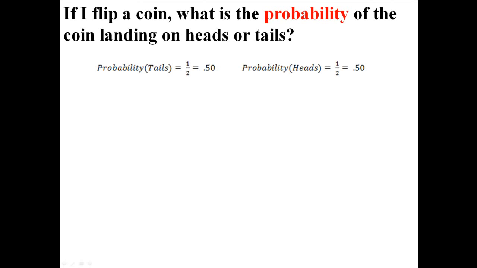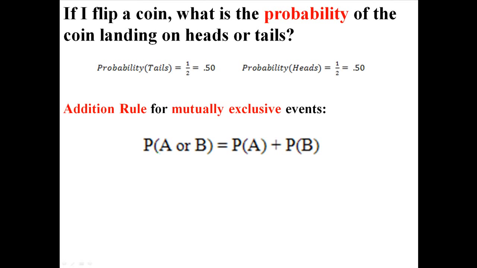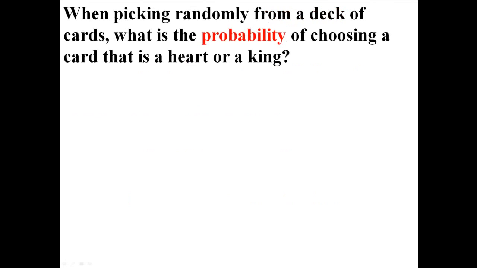Remember that the probability of getting tails is 0.5 or 50%, and the probability of getting heads is 0.5 or 50%. We're going to use the addition rule for mutually exclusive events, which means that the probability of event A or event B happening is just the probability of event A plus the probability of event B. So in this case, the probability of getting heads plus the probability of getting tails, 50% plus 50% is 100%, and that makes sense. We know that if we flip a coin, it's either going to be heads or tails.